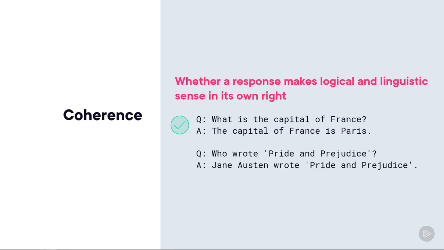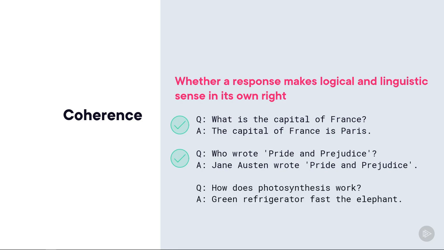Another example, who wrote Pride and Prejudice? Response, Jane Austen wrote Pride and Prejudice. This is also good and coherent, as the answer makes logical and linguistic sense all on its own. But something like this, how does photosynthesis work? If we got a response, green refrigerator, fast the elephant, these words just don't go together and they don't make any sense. So this would not be coherent.